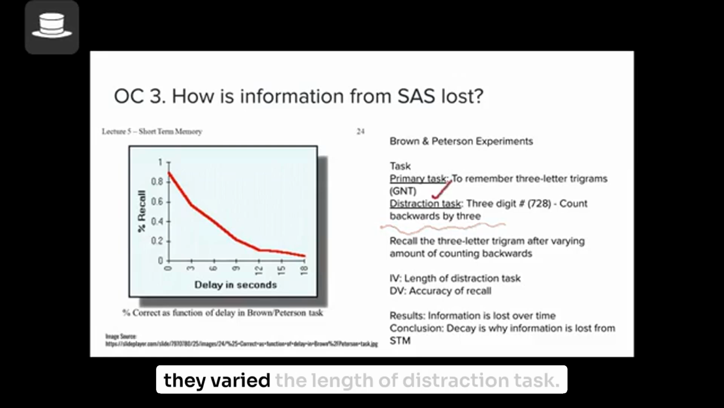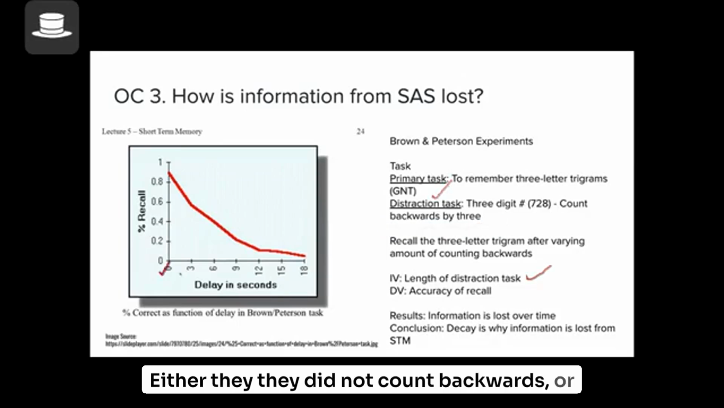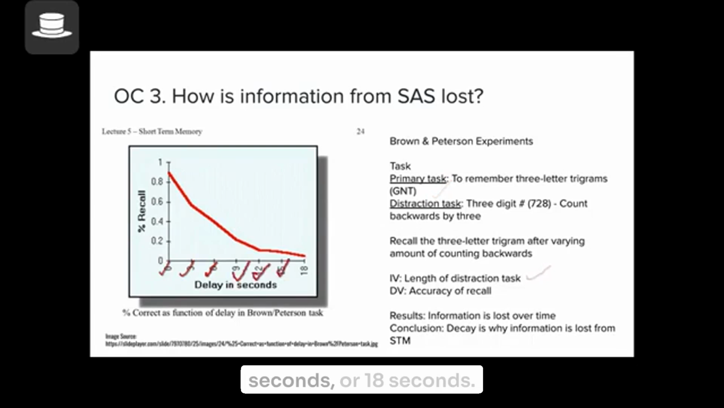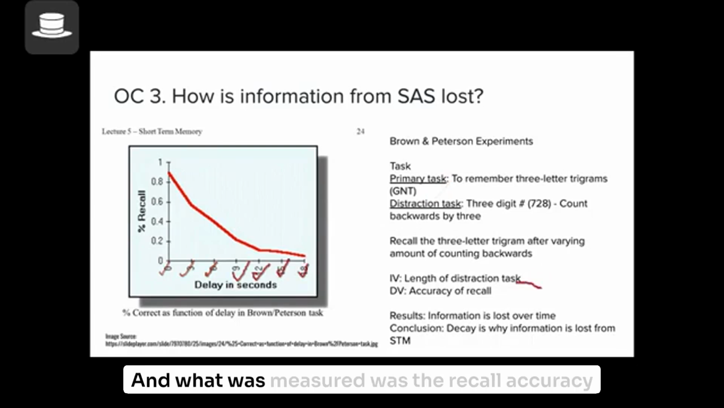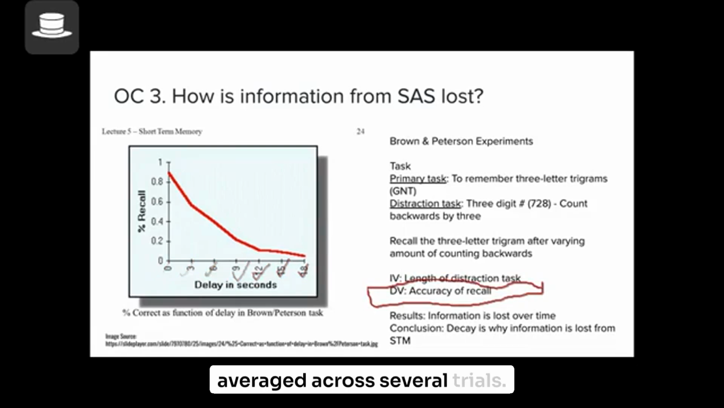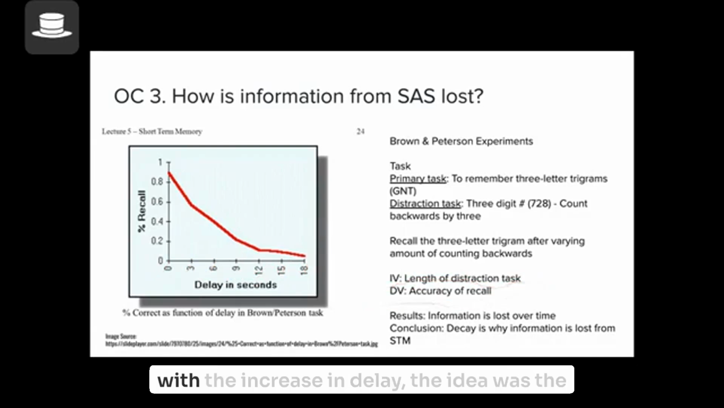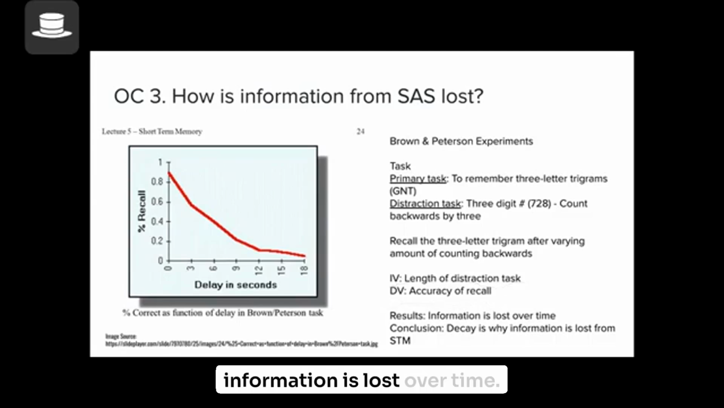They varied the length of the distraction task. Either they did not count backwards, or they counted backward for 3 seconds, 6 seconds, 9 seconds, 12 seconds, 15 seconds, or 18 seconds. And what was measured was the recall accuracy, averaged across several hundred trials. With the increase in delay, the idea was the accuracy also will drop, suggesting that information is lost over time.